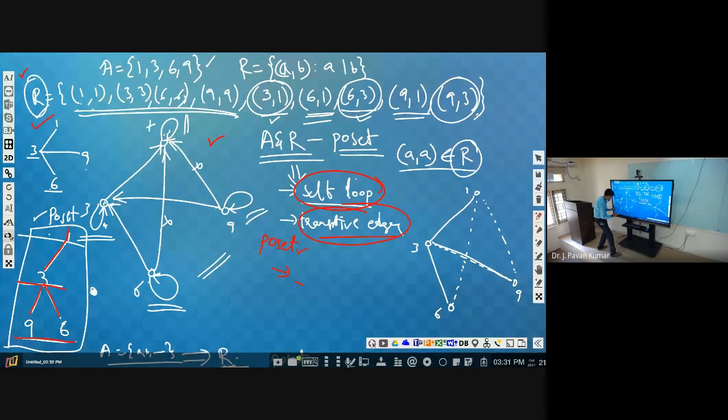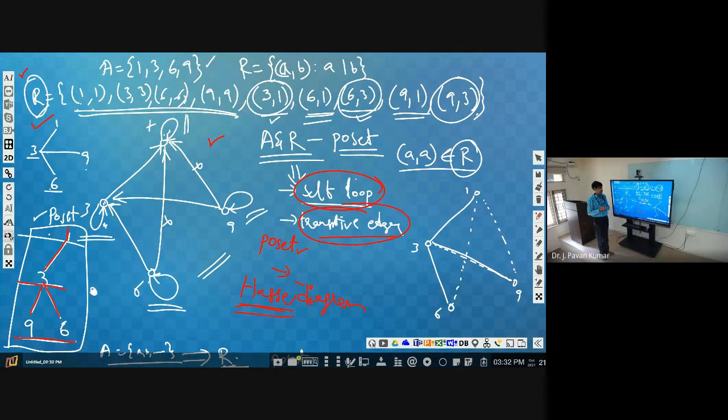This particular diagram we call the Hasse diagram. The Hasse diagram is nothing but, from the digraph representation of the relation, we eliminate the self loops, we eliminate the transitive edges and the directions as well. Then we maintain the levels. We will be getting the Hasse diagram. Got it? Any doubts?